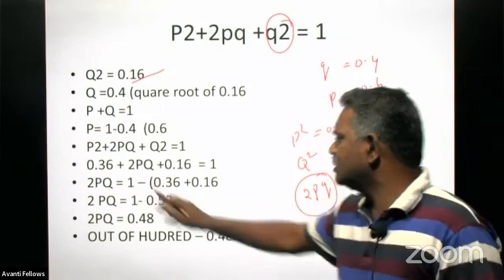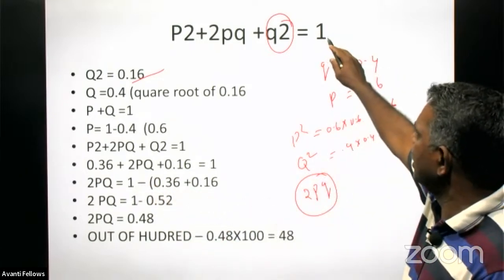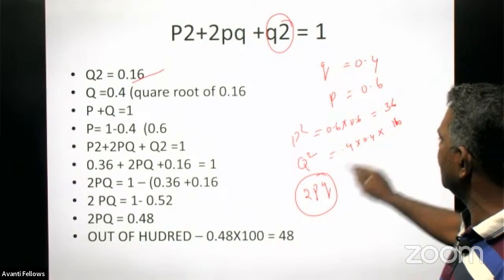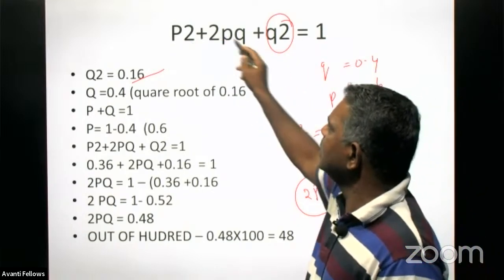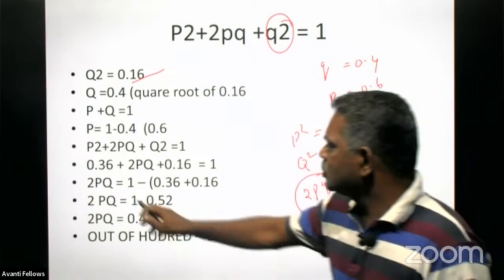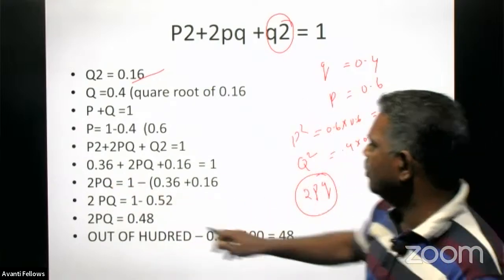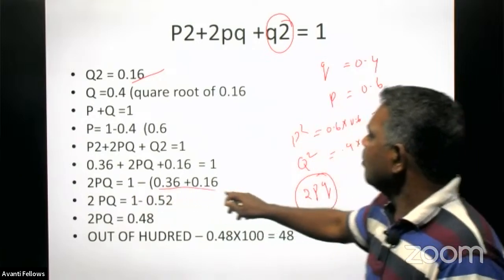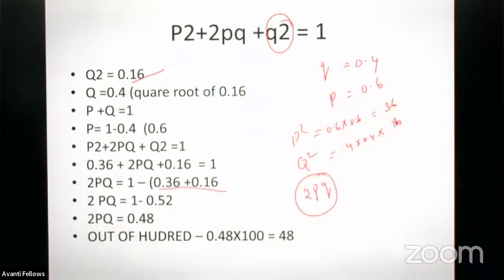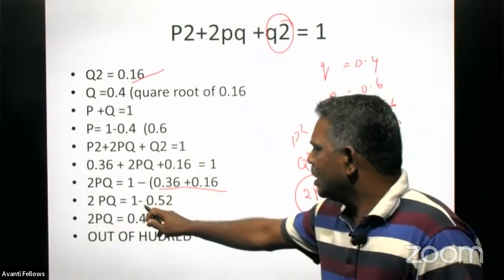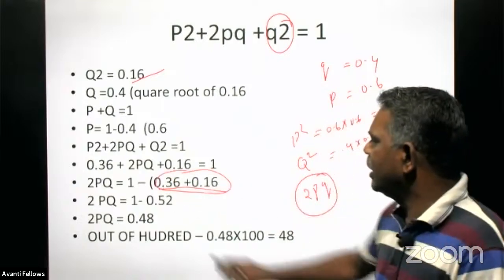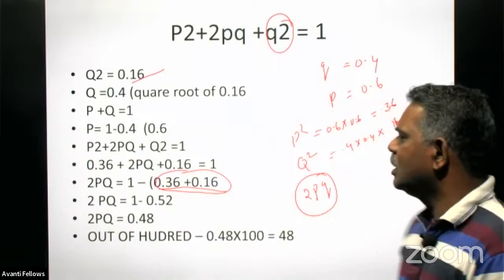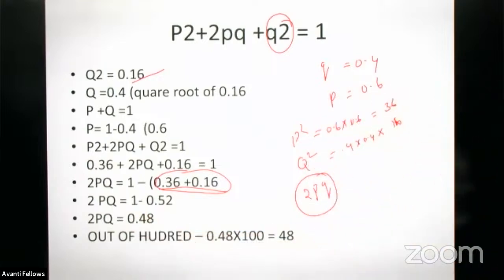So 2pq is equal to 1 minus, we know the value of p square and q square. From 1, we have to subtract the value of p square and q square. So here 2pq is equal to 1 minus (0.36 plus 0.16). Add these two and we get 0.52 only. So 2pq is equal to 0.48. And out of 100, what is it?